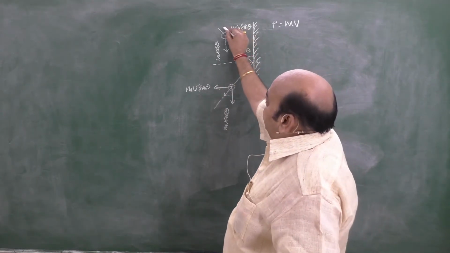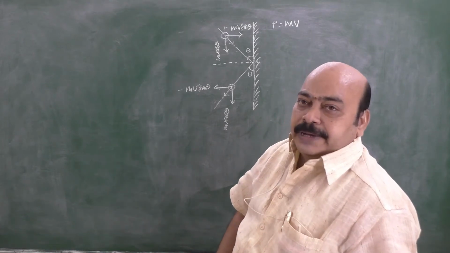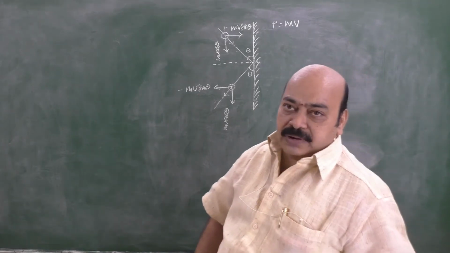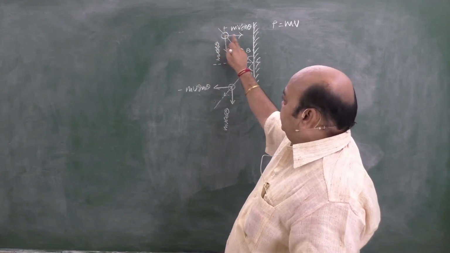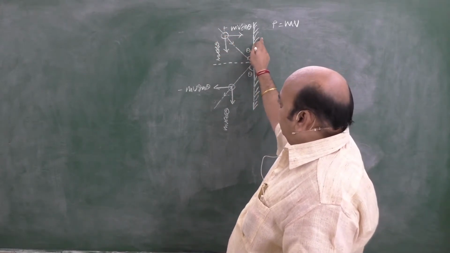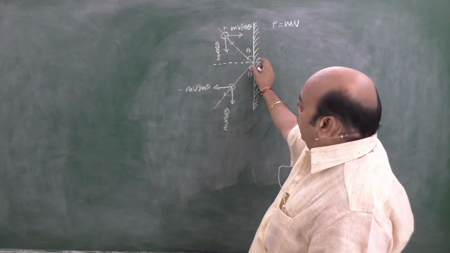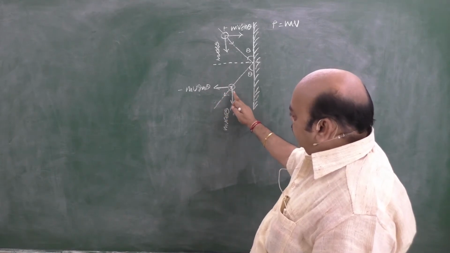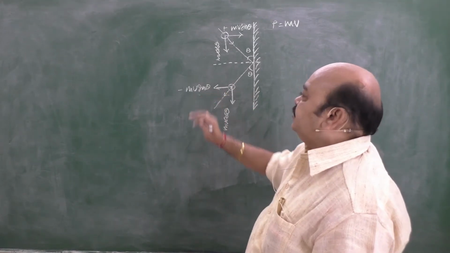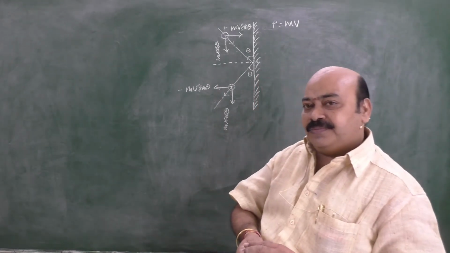If we consider this one as positive, automatically this one should be negative, because as we discussed, momentum is a vector quantity, so sign should be applied. Here, this arrow mark is towards the wall, and the ball is moving towards the wall before hitting, and after hitting, it is moving away. In this case, the two components will be like this and like this.